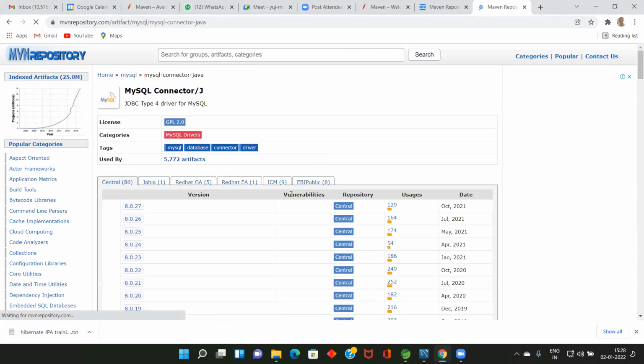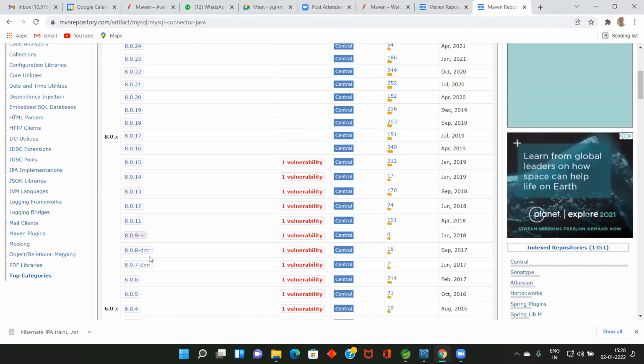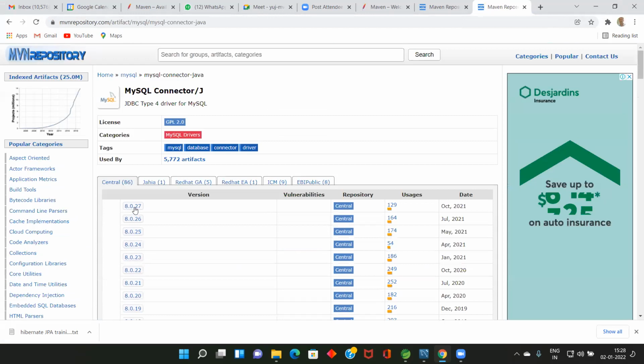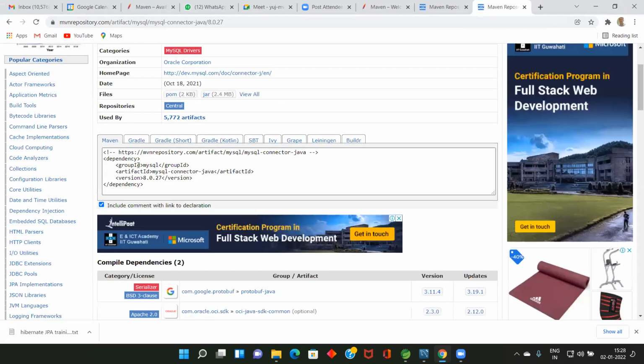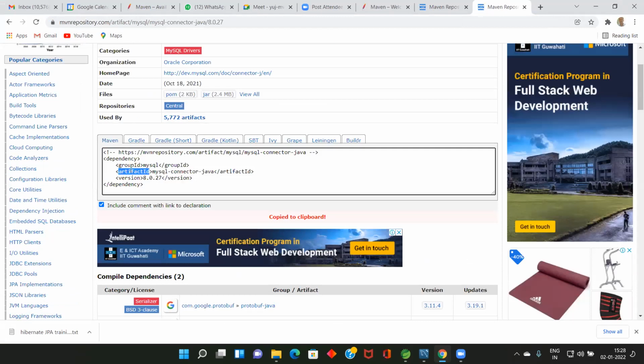There are n number of driver versions available. We can use the latest one, 8.0.27. See here, again group ID, artifact ID, version, the dependency. So you get all the jar files here. That's why we are using the Maven tool. It will automatically download them if we mention these dependencies.